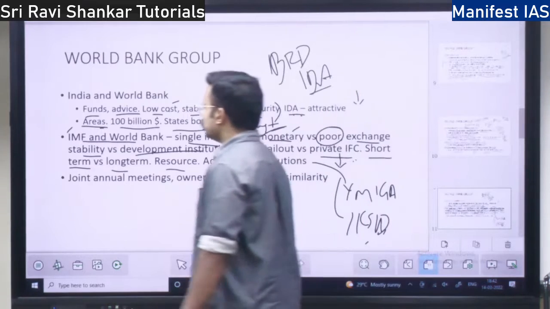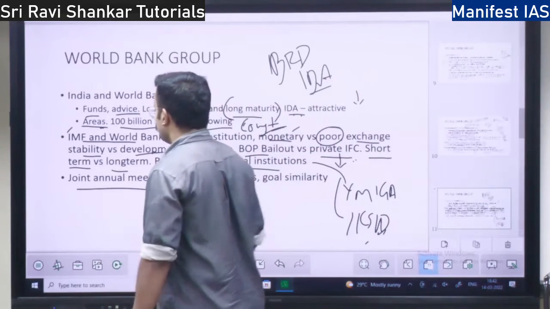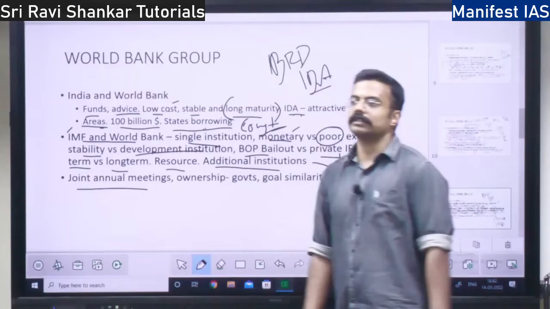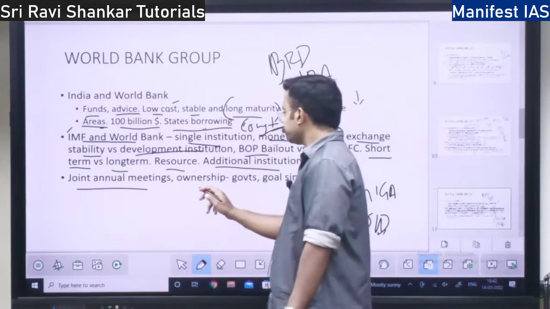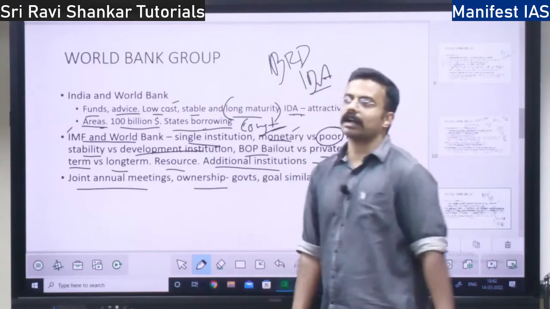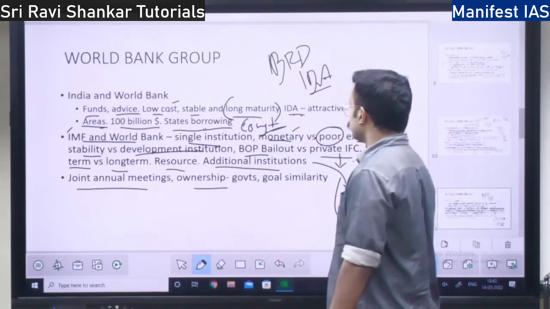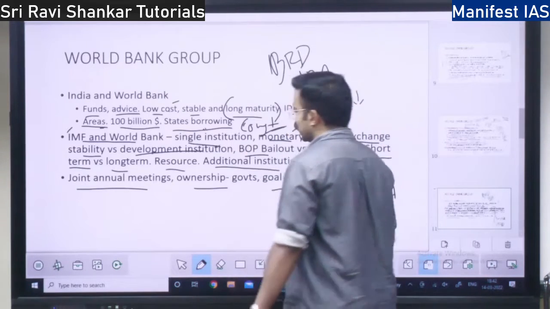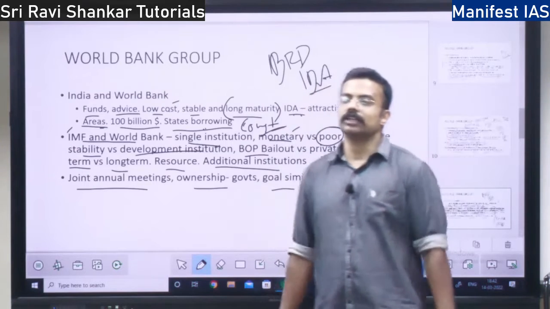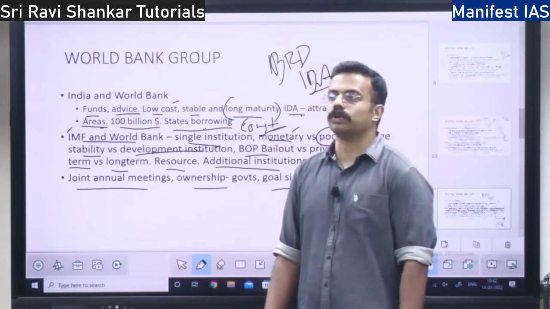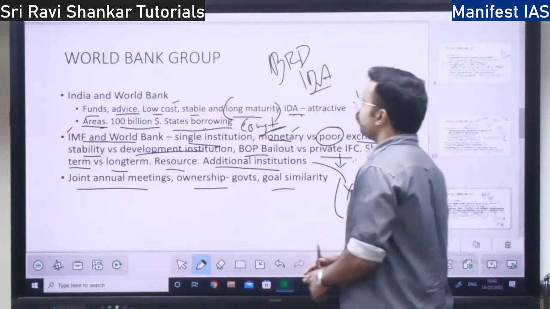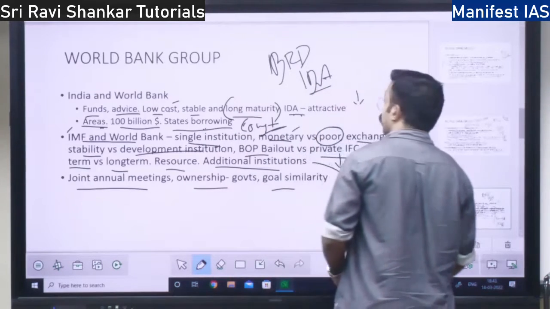What are the similarities? They hold joint annual meetings every year. Their ownership is by the governments. Both are headquartered in the USA. And their goal is also similar, to uplift the poor countries. So these are the similarities between World Bank and IMF.